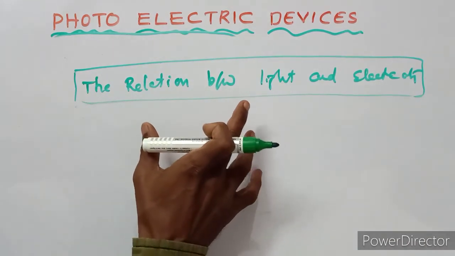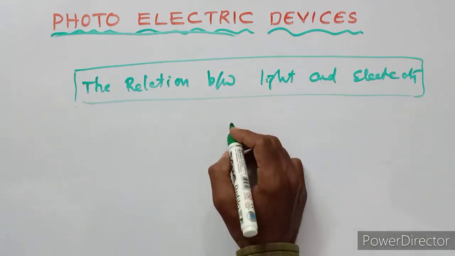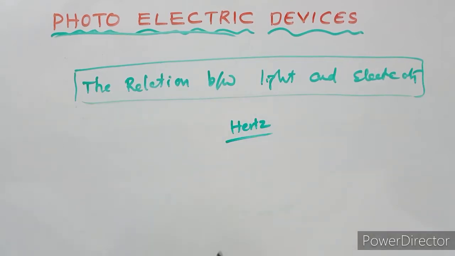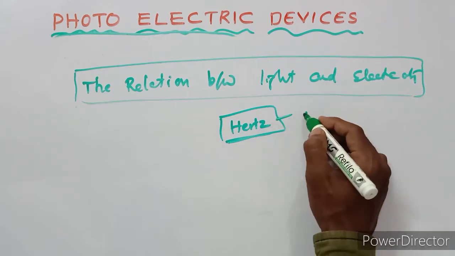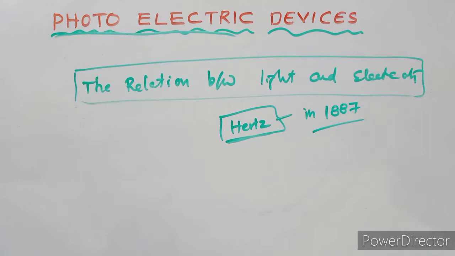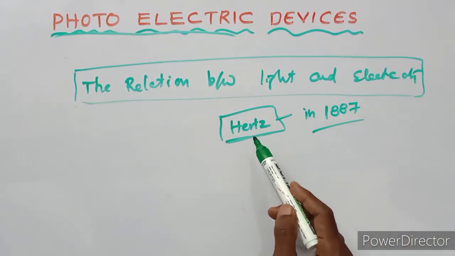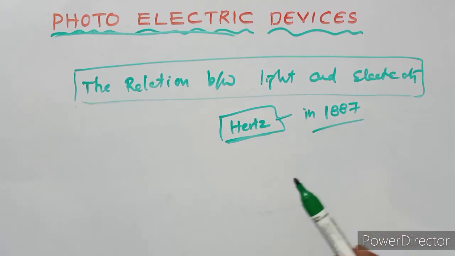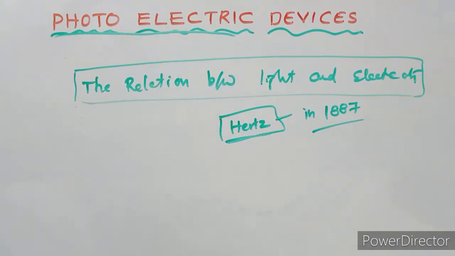The relation between light and electricity was first discovered by Hertz in 1887. That is called the photoelectric effect.